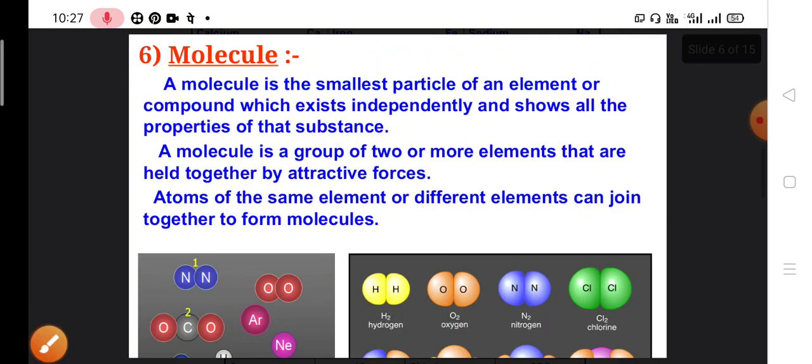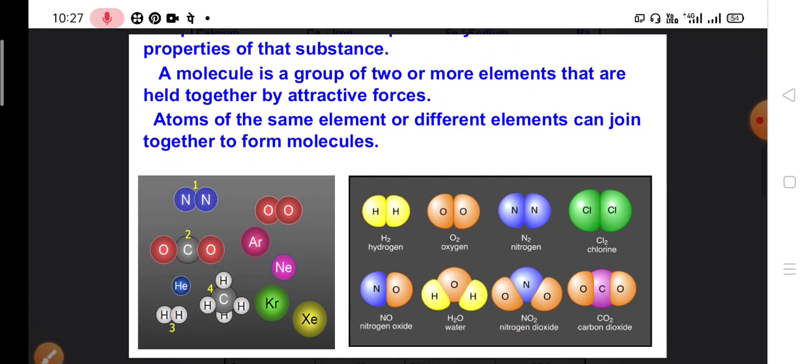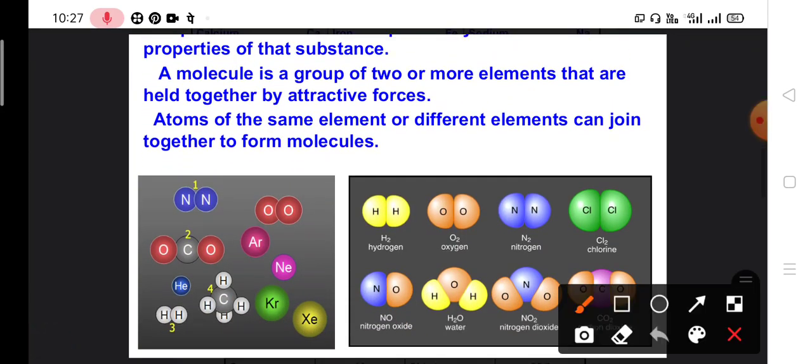Now we look at the diagram over here. Just look at these pictures. Here you can see nitrogen N2, same type of element, oxygen, same type, then hydrogen, same type.